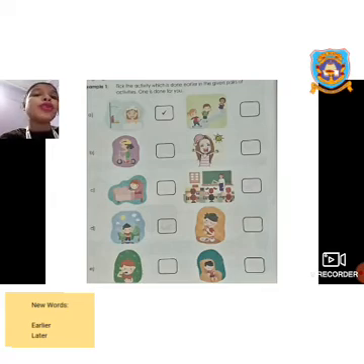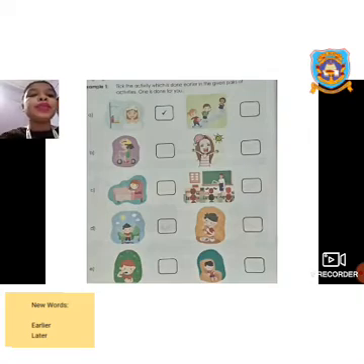Now, waking up and having your lunch happen at different times, isn't it? You wake up in the morning, but you have your lunch at noon, in the afternoon. Both activities you do during the day, but at different times. In the morning you wake up, you don't have your lunch. In the afternoon you have your lunch.